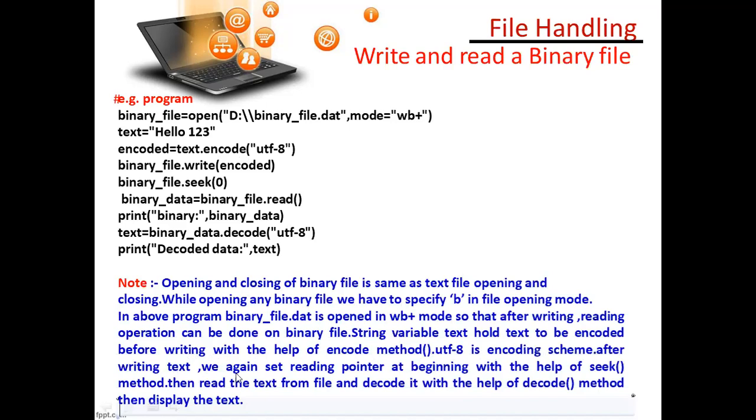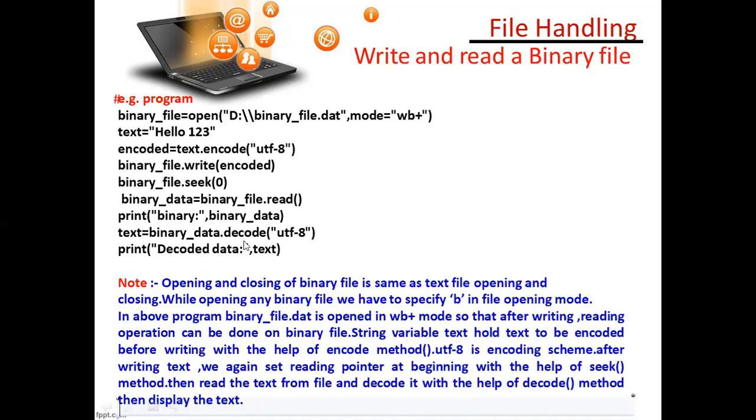After writing the text, you again set it for reading. You have to set the reading pointer again at the beginning with the help of seek. See here, beginning: 0 means beginning. Then read the text from that file. You have to read the text from that file and decode. See, the decode word I have used here. Decode it with the help of the decode method.